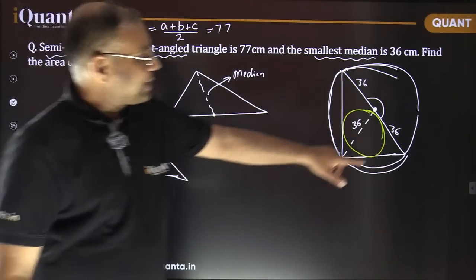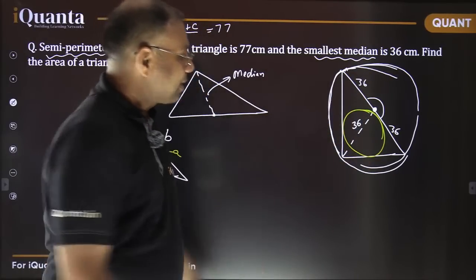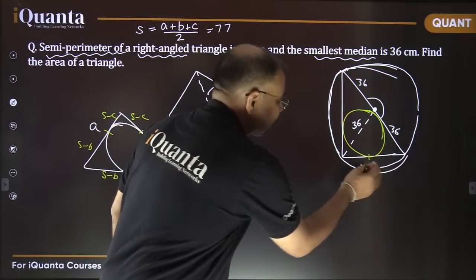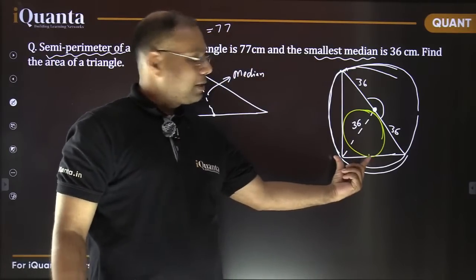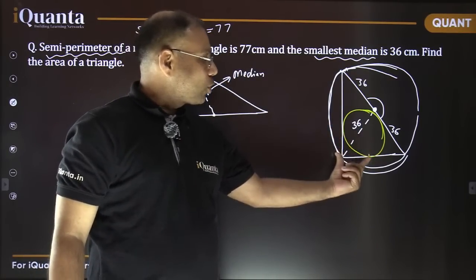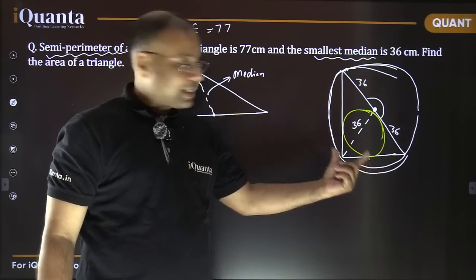So in case of a right angle triangle, if I do the similar thing, this incenter is there. So this tangent length, how much is it going to be? Can you tell me? By the way, this tangent length is going to be nothing but the radius, right? It is the radius. That is one thing.